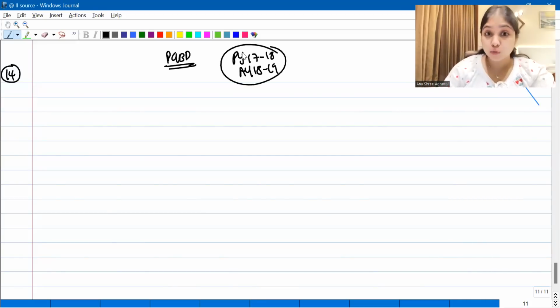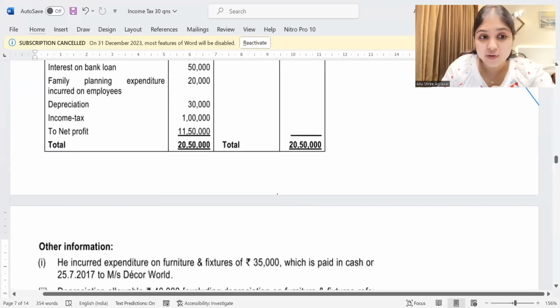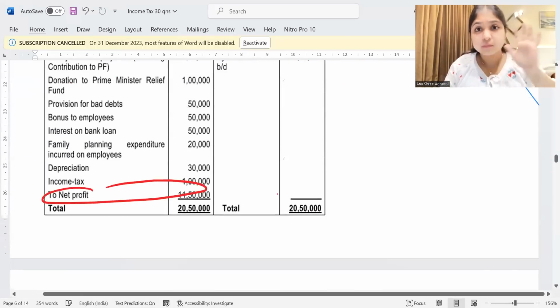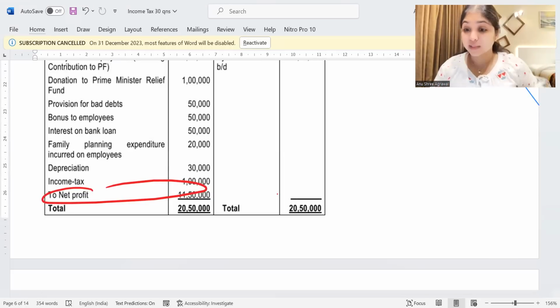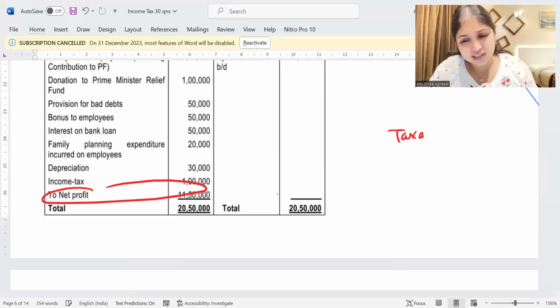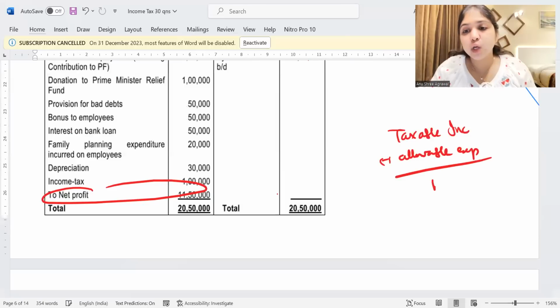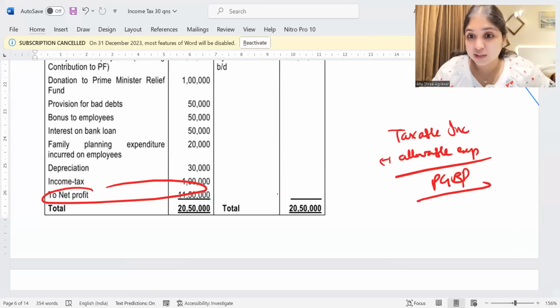Guys, we have to compute PGBP and we do have the net profit number. Therefore, how are we going to compute PGBP? We will use the 5 steps. What if the net profit number was not given to us? If the net profit number was not given to us, in that case, you will just take the taxable business incomes, you will subtract the allowable expenses, and you will get the PGBP. This is the process that you follow if you don't have the net profit number.